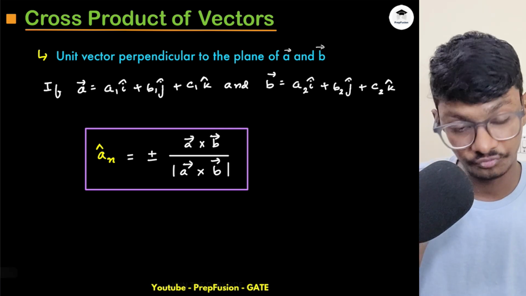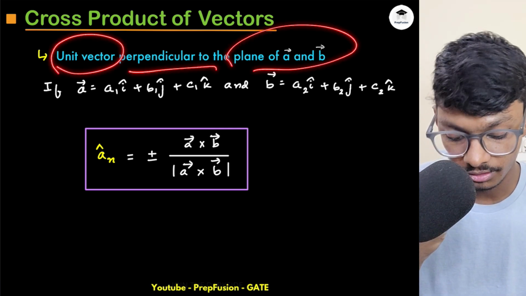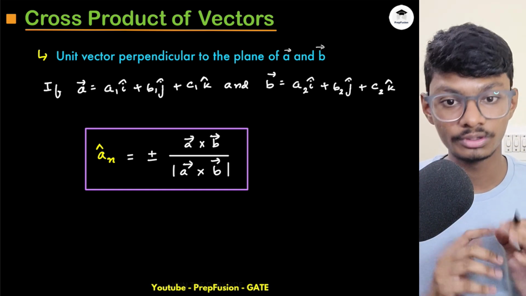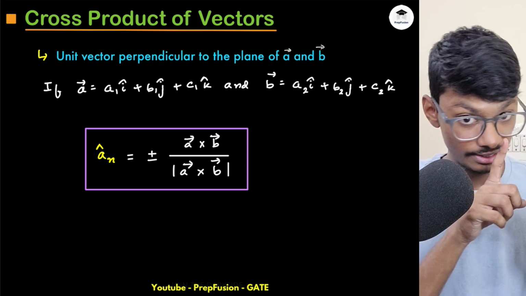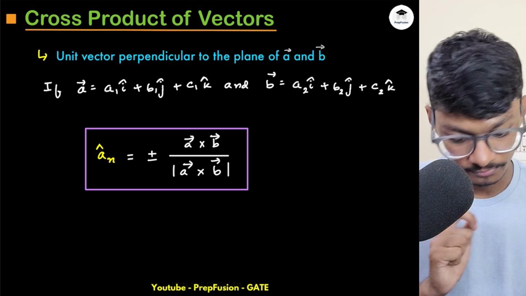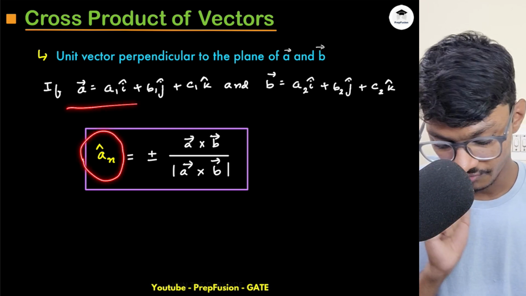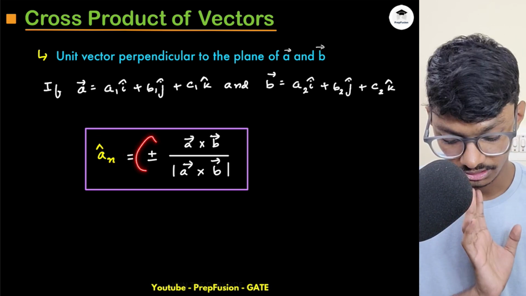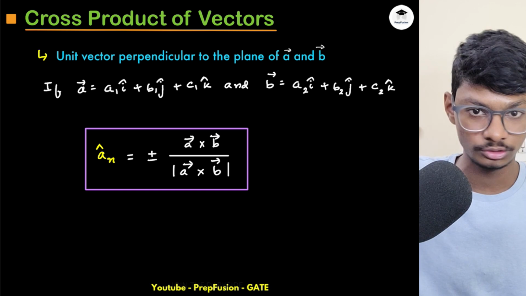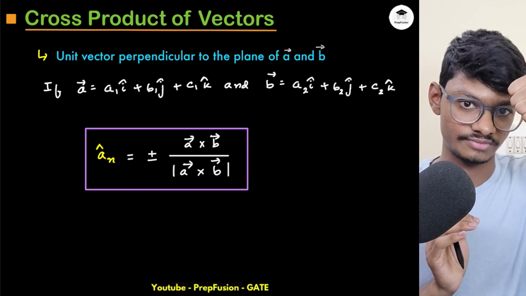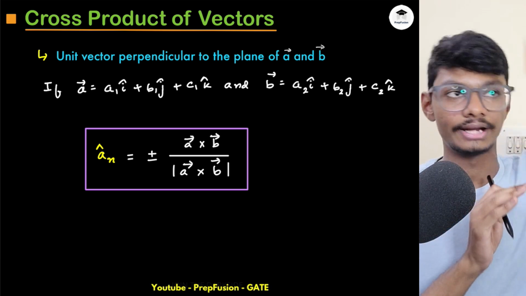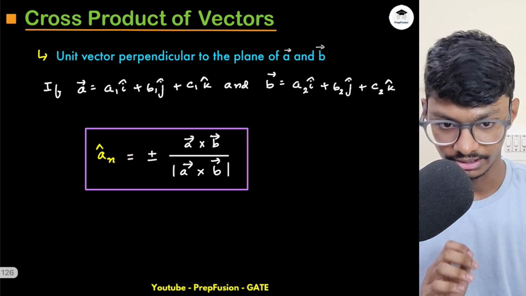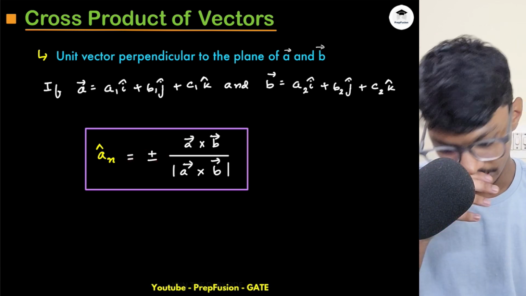And what is the important factor? Unit vector that is perpendicular to the plane of A and B. If you have to find a unit vector that is perpendicular to both A and B, you will take the help of cross product, because cross product gives a direction that is perpendicular to both A and B. So we are interested in the n cap. If I do simply A cross B, then divide by magnitude, I will get my unit vector, right? I will get my n cap. But just remember, I can get both directions, right? If I do A cross B, it will be in the positive direction. If I do B cross A, it will be in the negative direction. Direction will be almost the same, but one is positive, one is negative. So that's why the plus minus sign comes here.